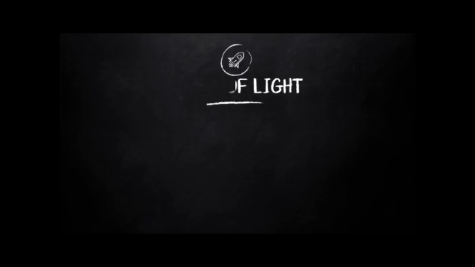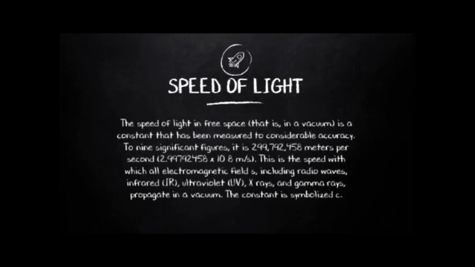Speed of light. The speed of light in free space is a constant that has been measured to considerable accuracy. To nine significant figures, it is 299,792,458 meters per second. This is the speed with which all electromagnetic fields, including radio waves, infrared, ultraviolet, X-rays, and gamma rays, propagate in a vacuum. The constant is symbolized C.